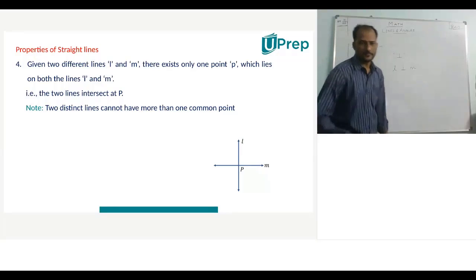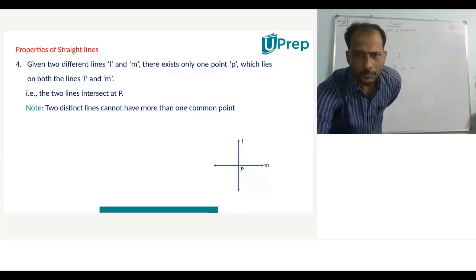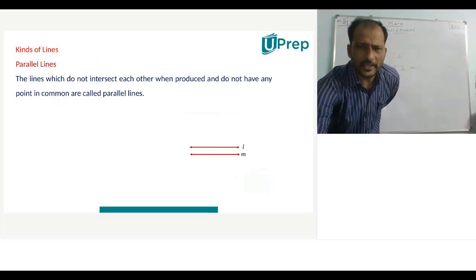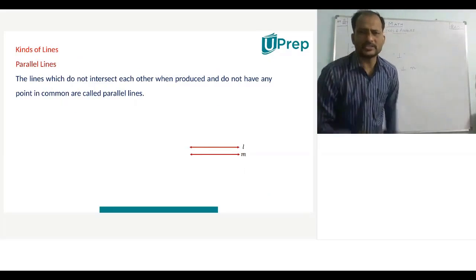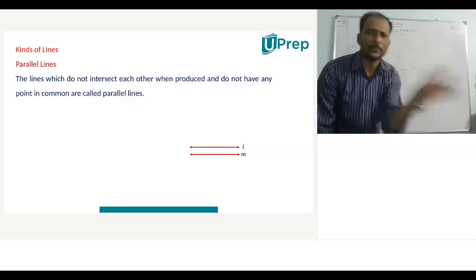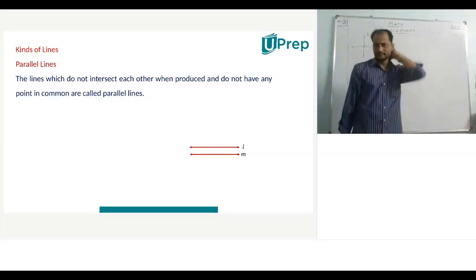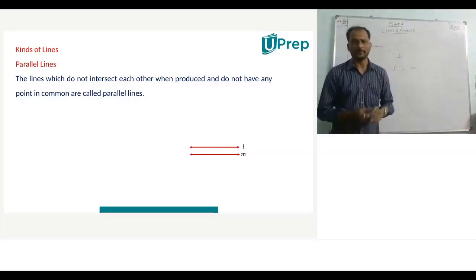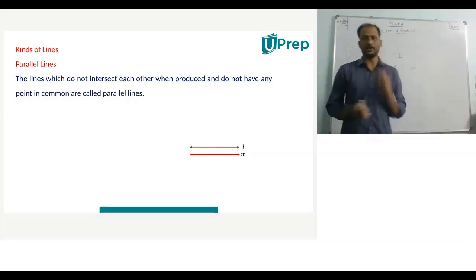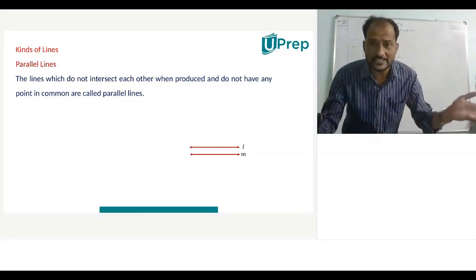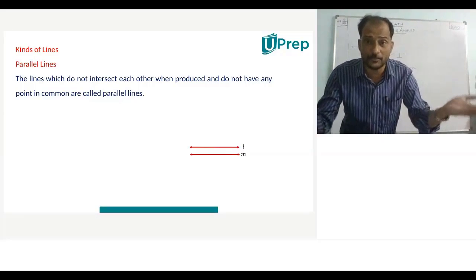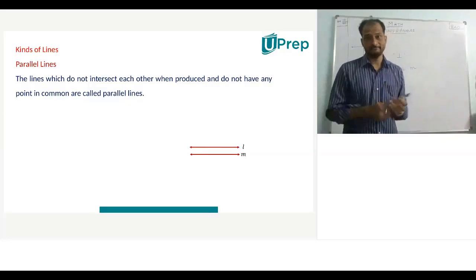Okay, sir. Right. Now coming to the next point. Can you please tell me, two distinct lines can have how many points in common? Maximum points in common. Sir, 1. Yeah, one and only one. If they have infinite points in common, then what happens?